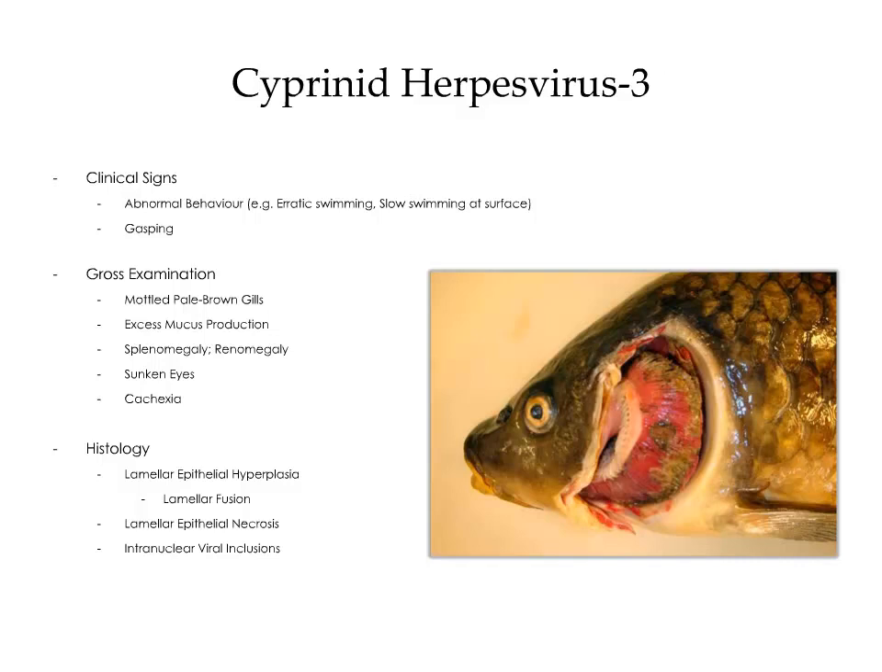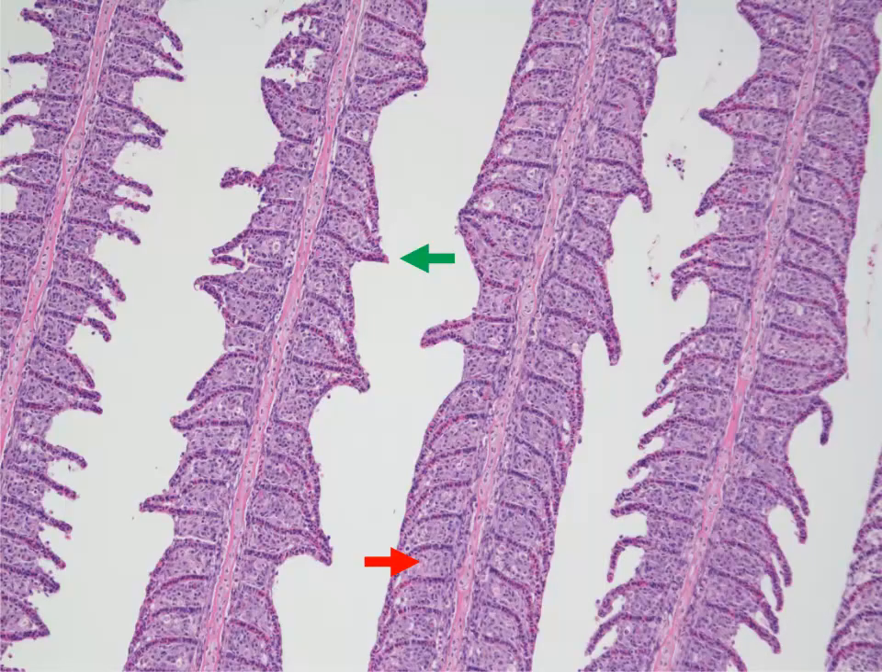The image on the right is an example of severe lamellar epithelial hyperplasia with associated lamellar epithelial necrosis. The brown discoloration is the result of tissue devitalization and secondary bacterial infection. Within sections of the gill, you'll notice there's widespread lamellar epithelial hyperplasia filling the interlamellar space. This is highlighted in red. There's also fusion of the tips of adjacent lamellae in the absence of lamellar epithelial hyperplasia. This is highlighted in green.